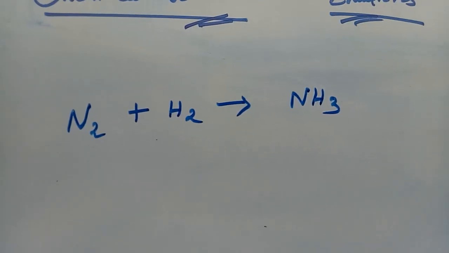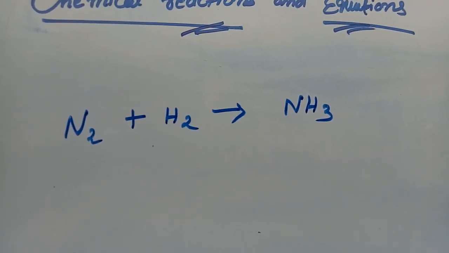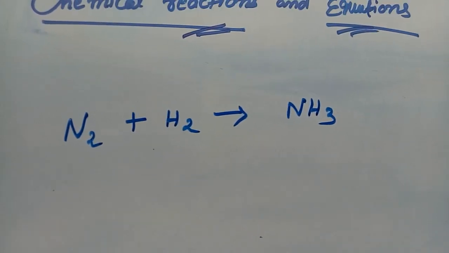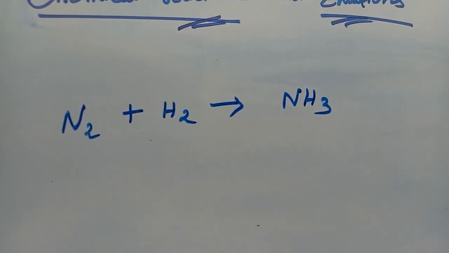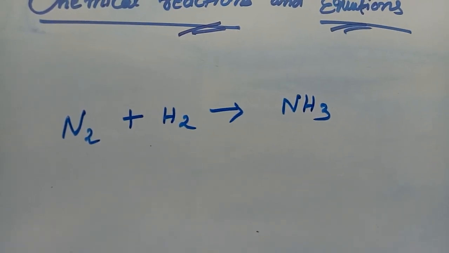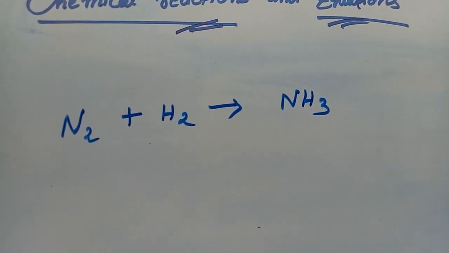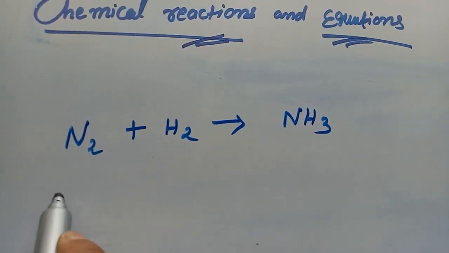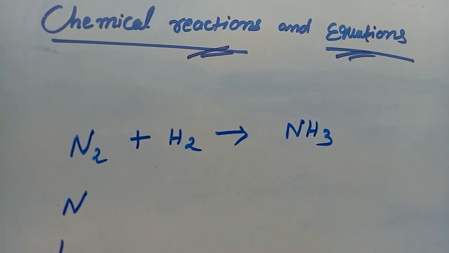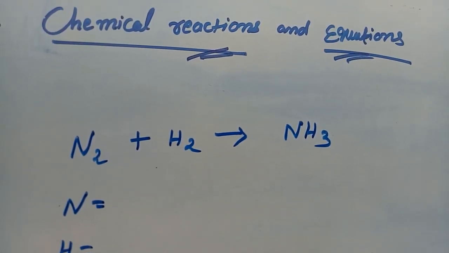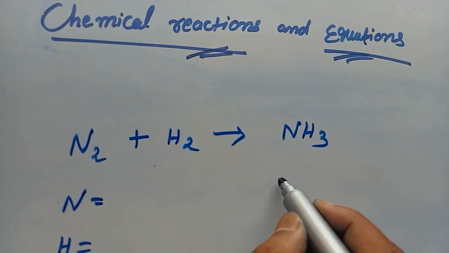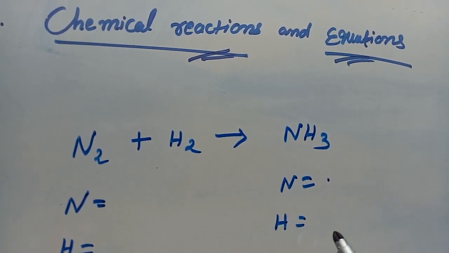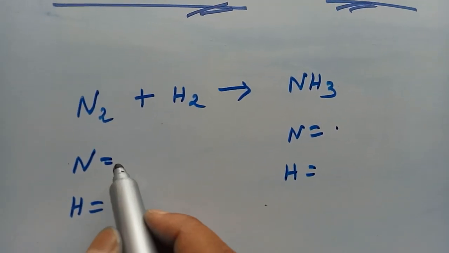Okay, now balance this. Now this chemical equation, how will you balance it? First, what you have to do? Yes, step 1 is list up all the atoms. So let's start. Write down the number of atoms on both sides of each type of element. Nitrogen and hydrogen, there are only 2 types of atoms on the reactant side as well as the product side. Okay, so write the number of atoms.